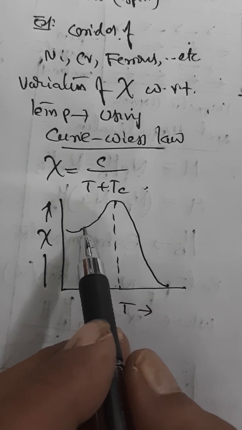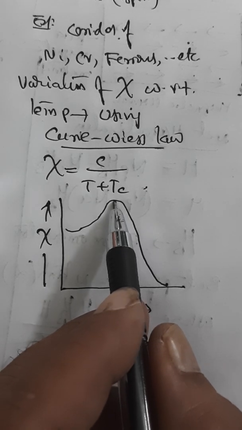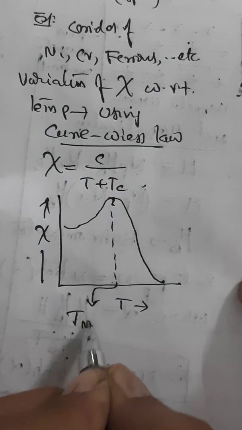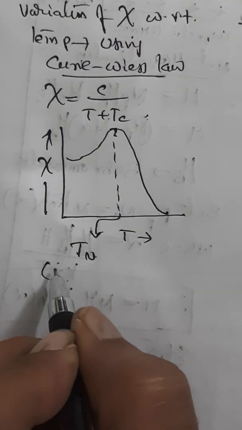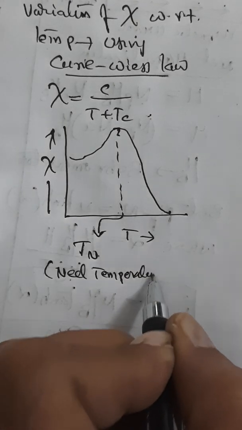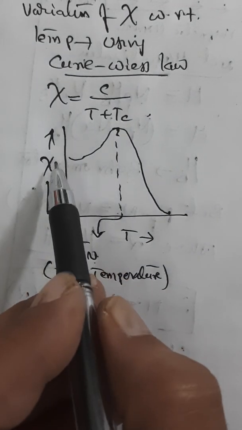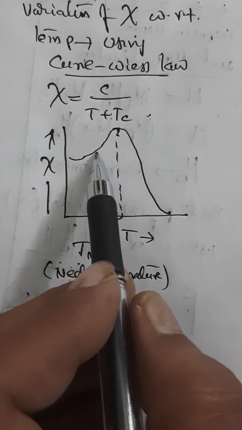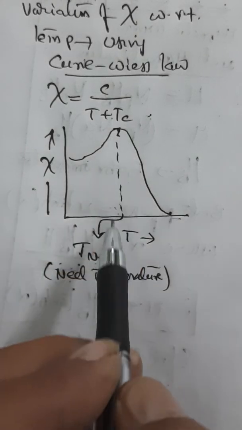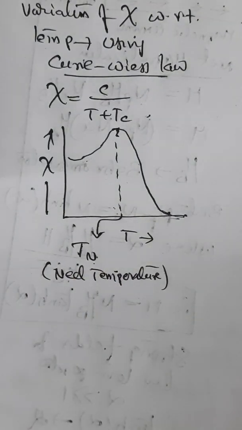Now psi increases gradually with temperature and attains a maximum value. The temperature at this maximum value is denoted as Tn. What is Tn? This is called the Néel temperature. Hence it is denoted as Tn. If you observe this graph, I am again explaining: the susceptibility value increases gradually with temperature and attains a maximum value at the Néel temperature and then decreases with increase in temperature. Understood?